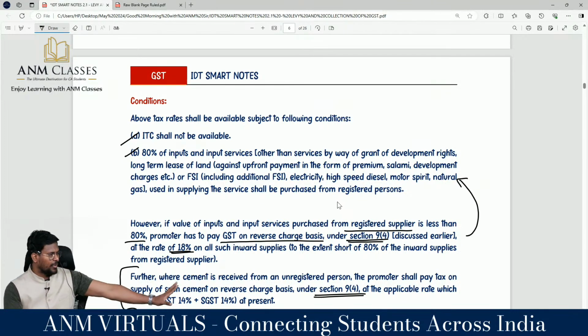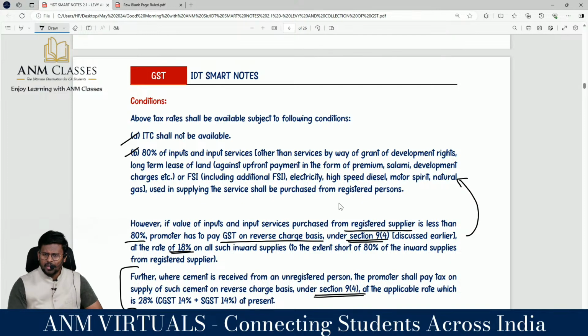ITC shall not be available. That means you are a builder. You may be purchasing goods like cement, bricks, steel, iron, and so many other items for the purpose of construction of a building. When you purchase those raw materials, which are inputs, input services and capital goods, you should pay GST. That GST you should not avail as ITC. That means it should be ultimate revenue to the government.